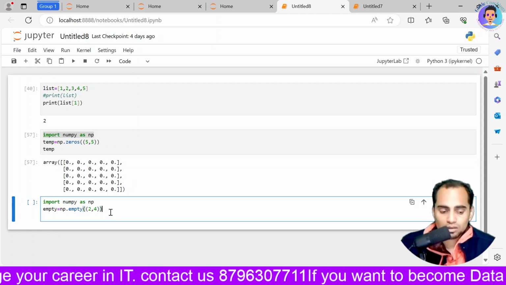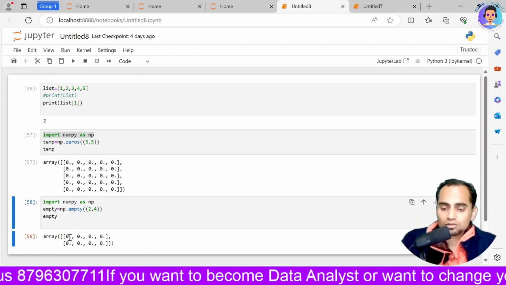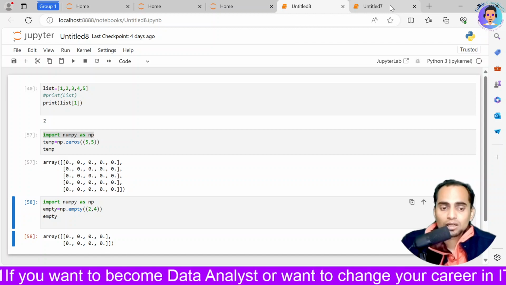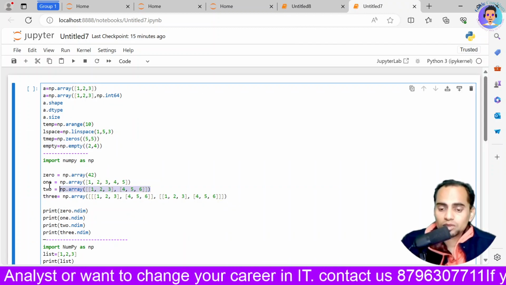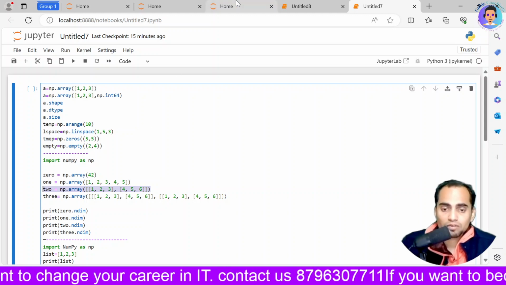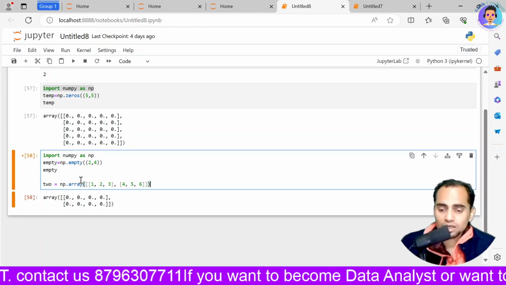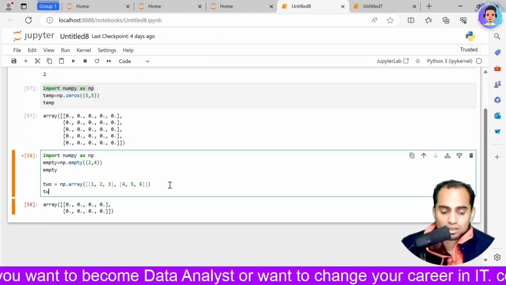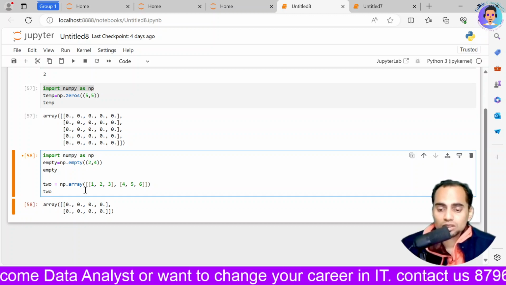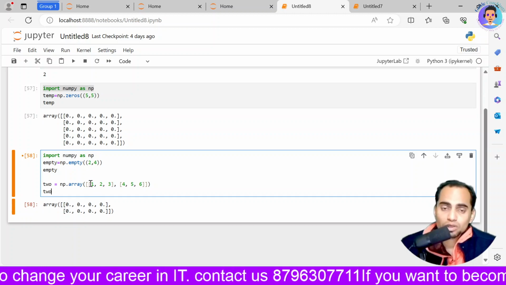I will write empty, and if I execute it, it is going to give me values like this. Now if I want to access this, see, this is my 2 by 2 matrix. Most of the time we will be creating a 2 by 2 matrix. If I have a matrix like this, and I want to access the element, see, this is on the 0th index, 0 by 0, 0 row and 0 column.